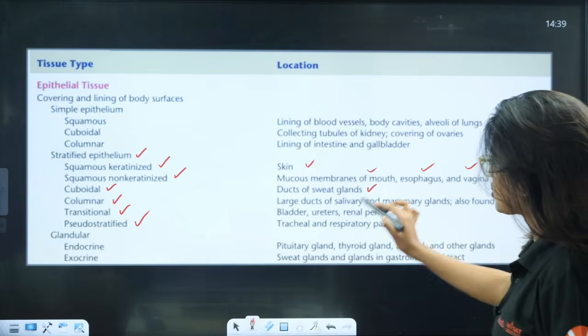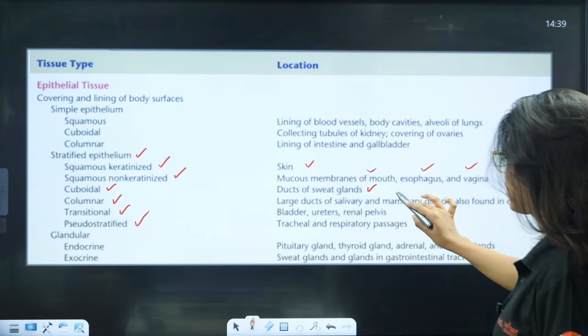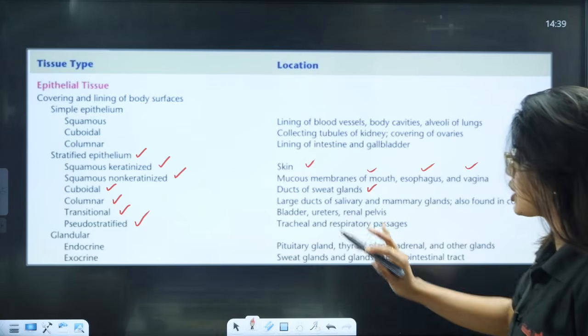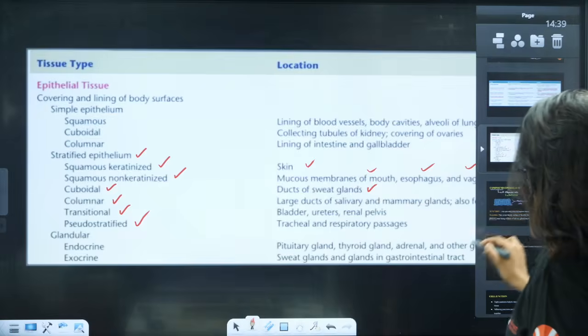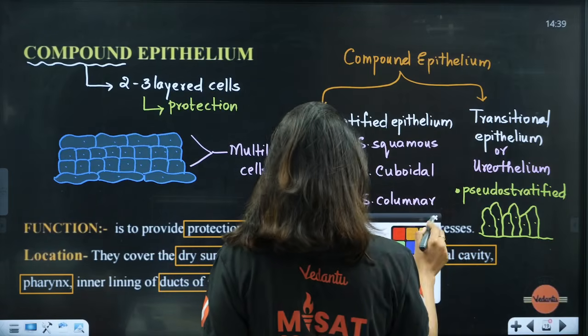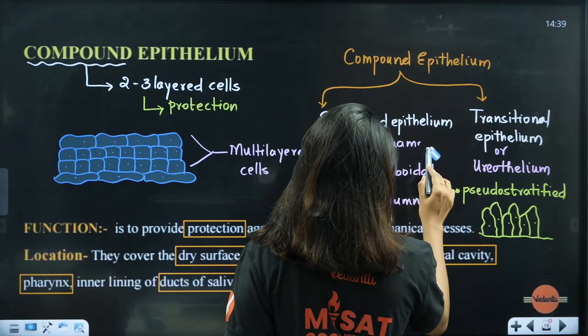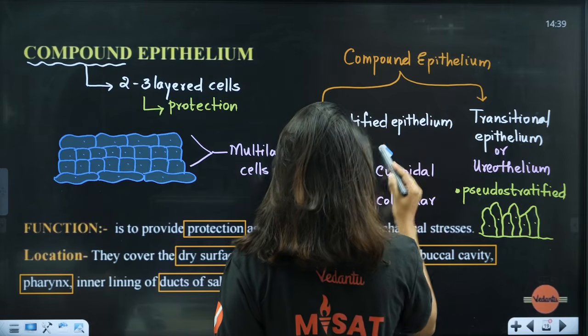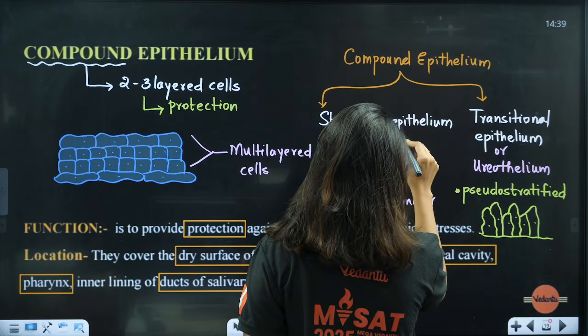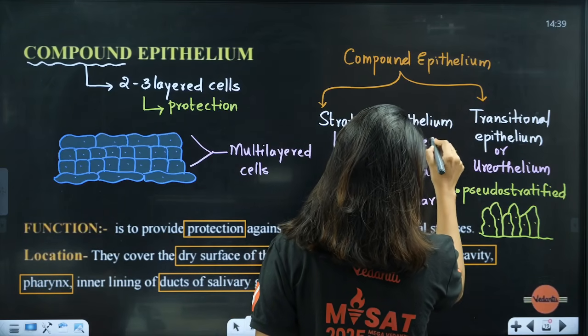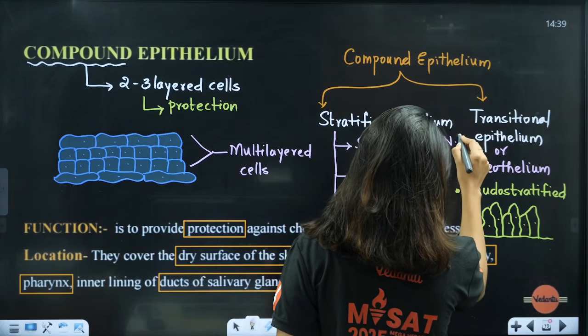Then students, ducts of sweat glands, columnar; large ducts of salivary and mammary glands, transitional; pseudo-stratified; glandular, endocrine and exocrine. So here only I will write it. Here I will write NK, I am writing non-keratinized.